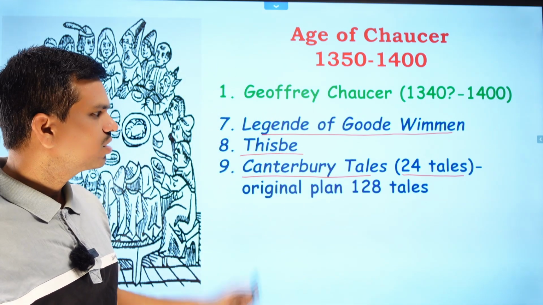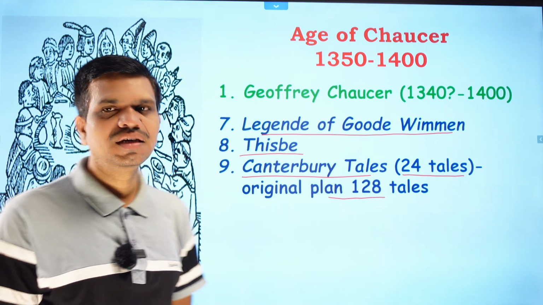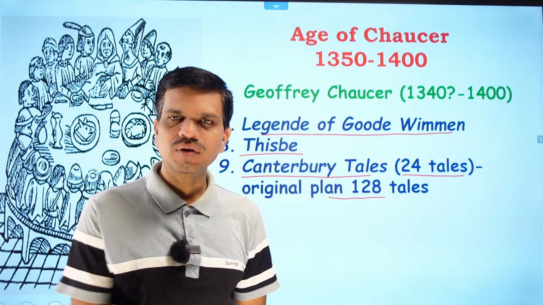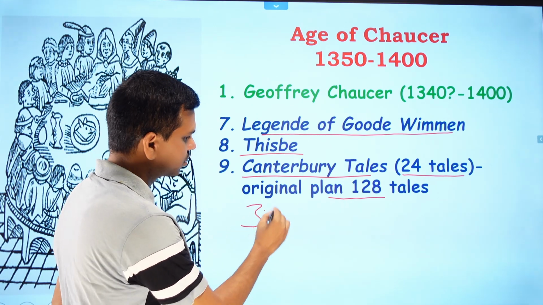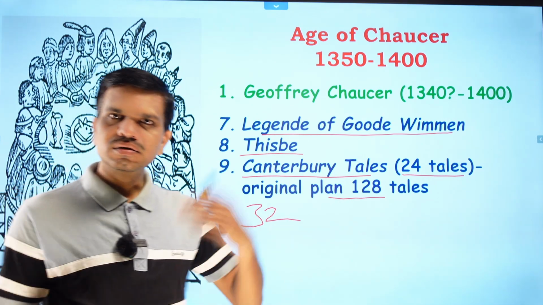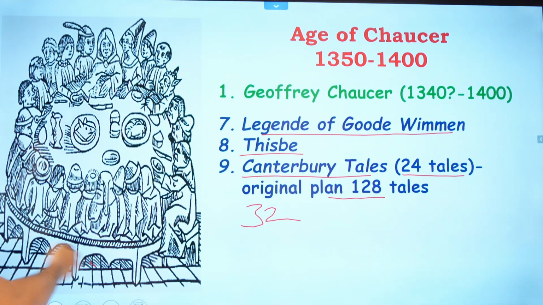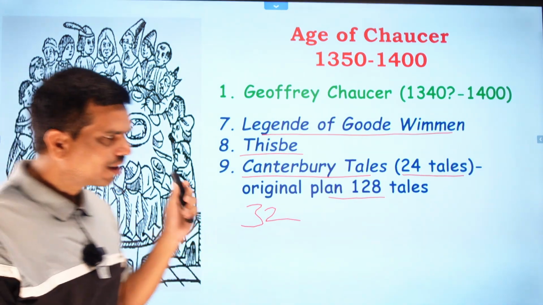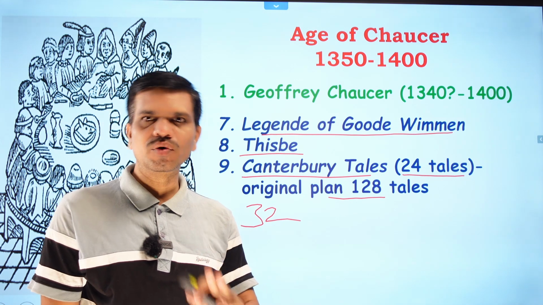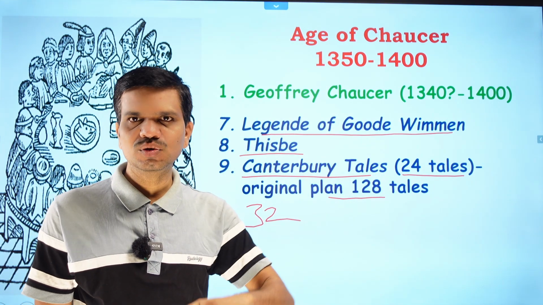The original plan of the Canterbury Tales was to compose 128 stories, or 128 tales, because 32 pilgrims set out on the journey to Canterbury. In this way they would gather and discuss different types of things, and Chaucer decided that every pilgrim must tell 4 tales: 2 tales on the way to Canterbury and 2 tales on the returning journey.